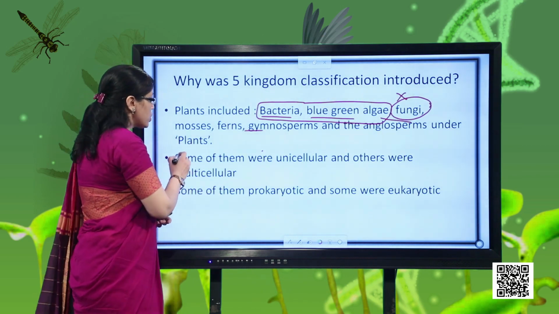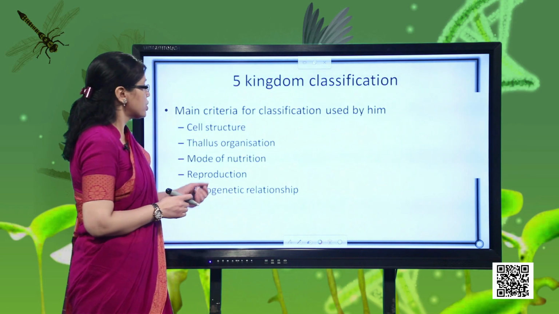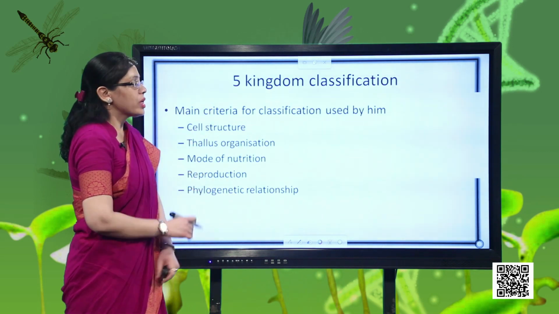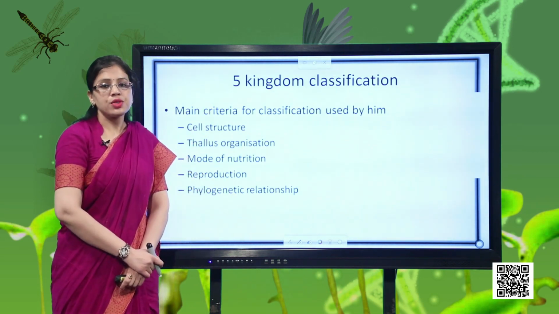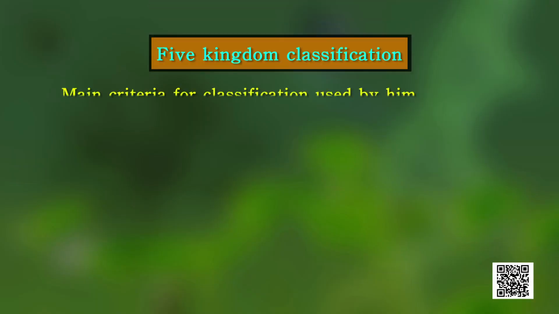Then similarly, we have also discussed that it is not justified to place the unicellular and multicellular organism together, and this also we have discussed. So now shifting to the next portion. So criteria, now let's discuss what all criteria R.H. Whittaker had used for his 5-kingdom classification. For his 5-kingdom classification, he has used these main points.